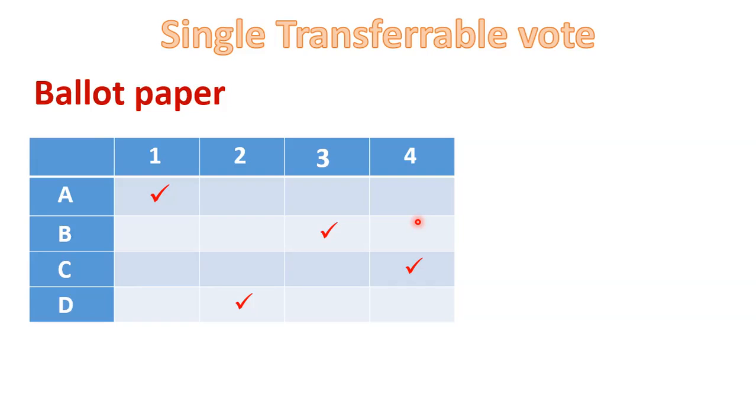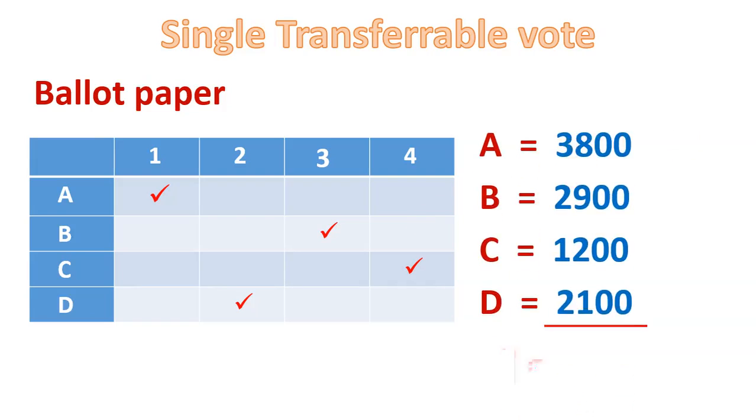Now suppose, friends, there are in all 10,000 voters. In the first round of counting, we will only count the first preference votes. We will not count the second, third and fourth preference votes. So suppose 3,800 voters gave their first preference to A, meaning A is the most favorite candidate of 3,800 voters.